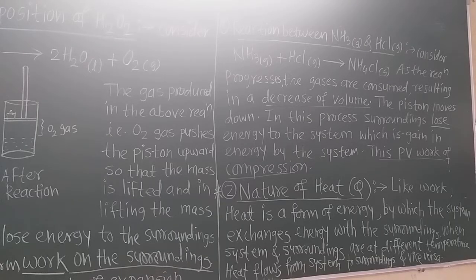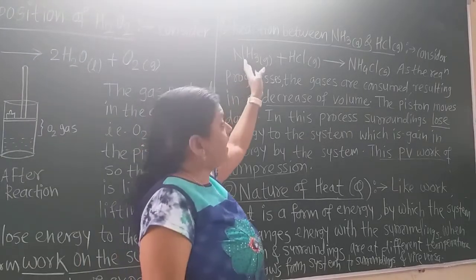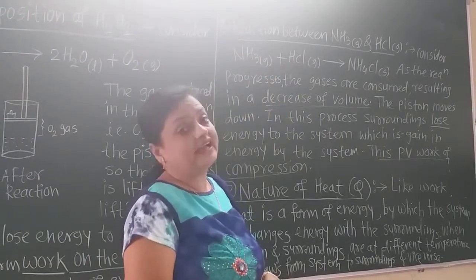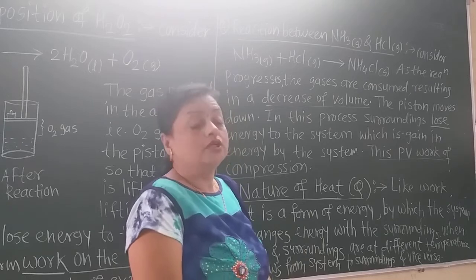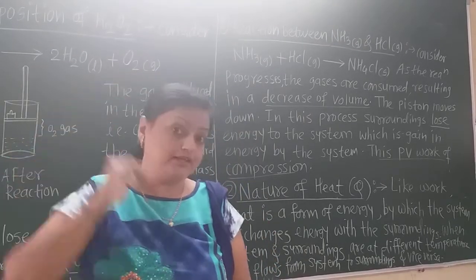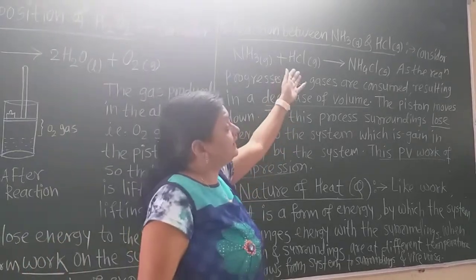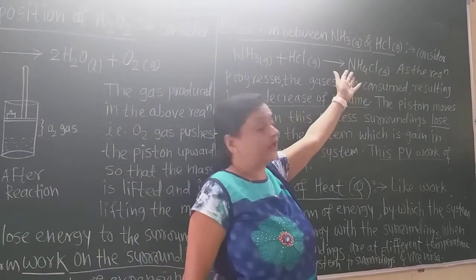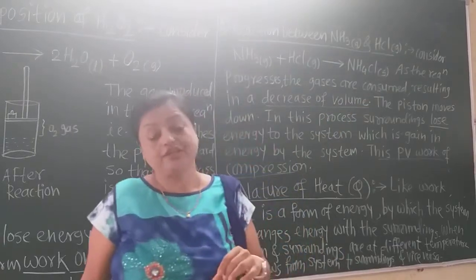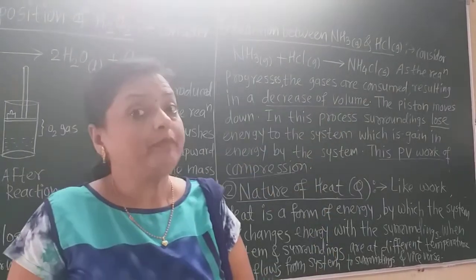The reaction is between ammonia and HCl, both gases. When ammonia gas and HCl gas are in gaseous form, the volume in the cylinder is larger at first. When they react with each other, they form ammonium chloride, which is in the solid state.